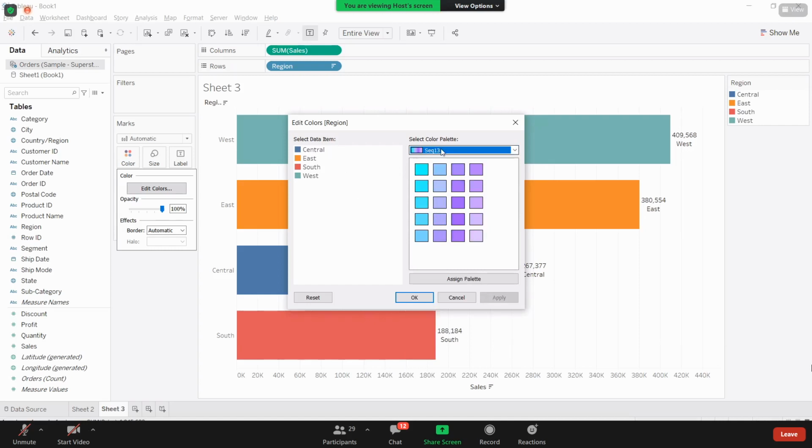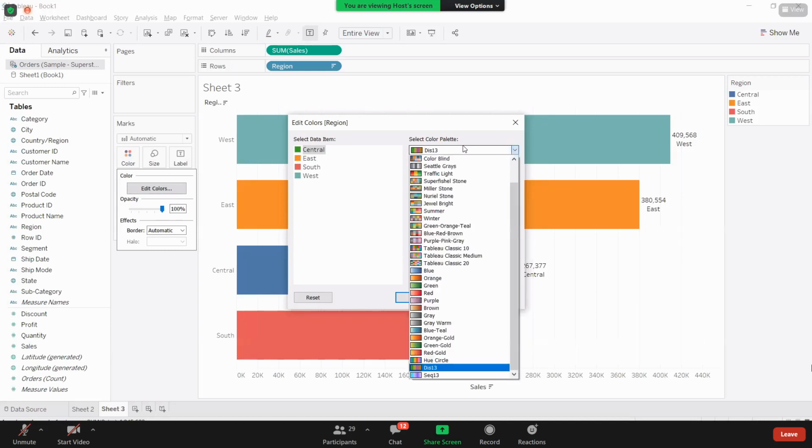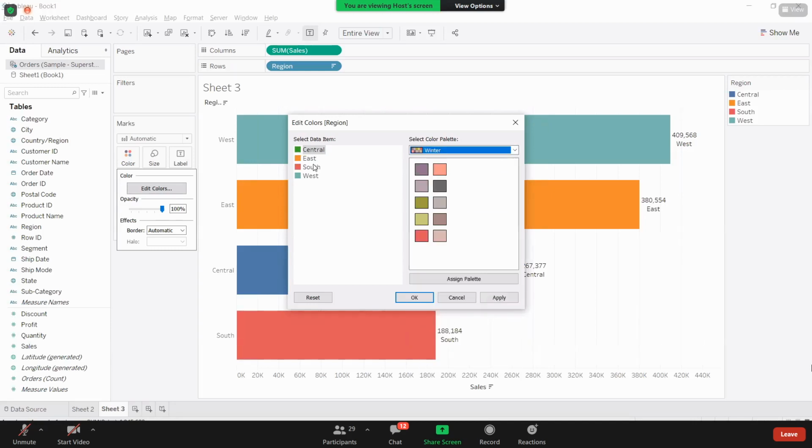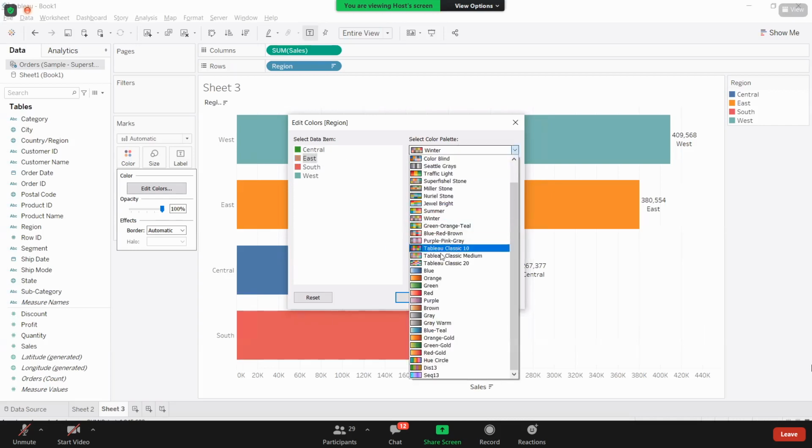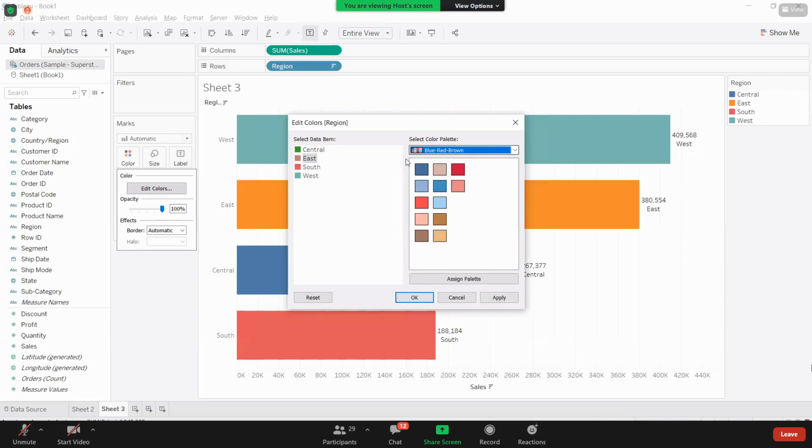I want to bring some other color here, or as you need to change Central to green, just select that green. I'm not choosing all the options from that palette; for whichever region I want one particular color, I choose that. Even from some other color palette, you can select for East some other color. Or if you have one color palette and want to assign its colors to this, just click on assign palette.